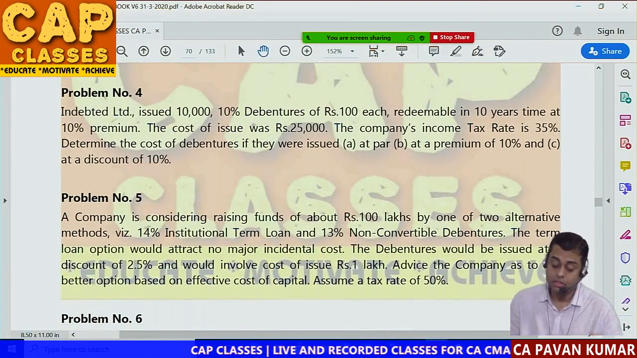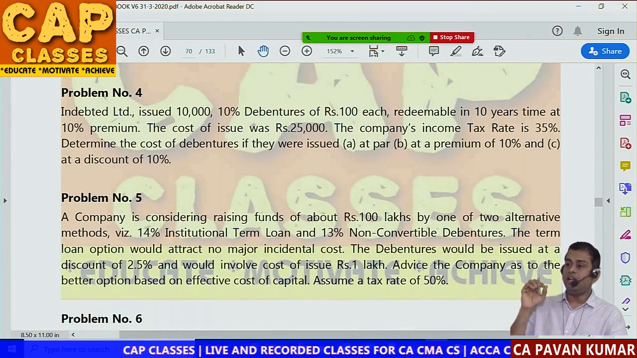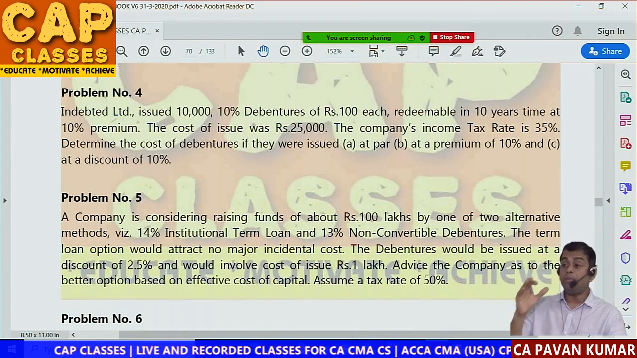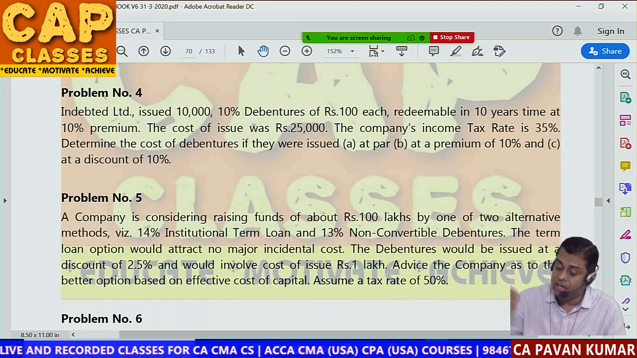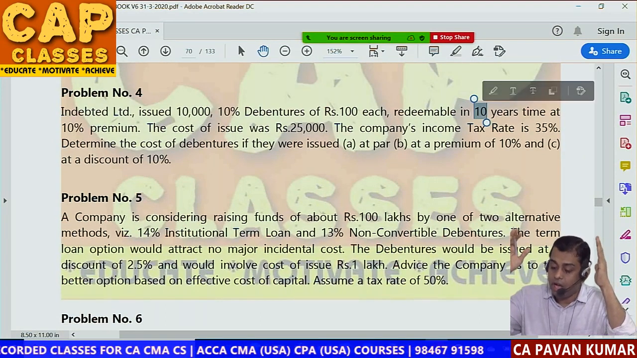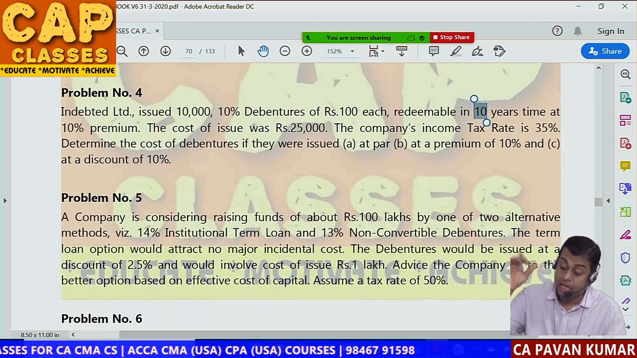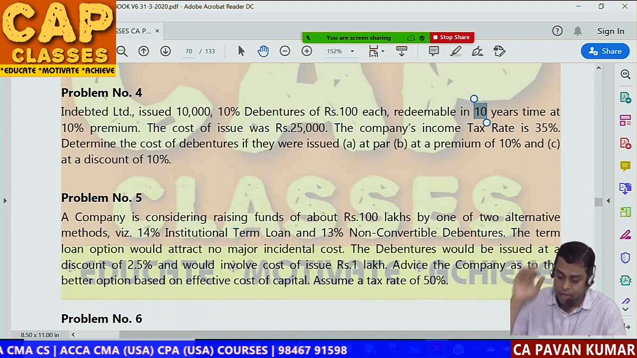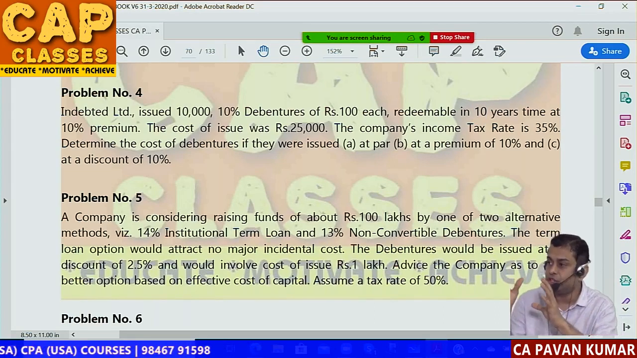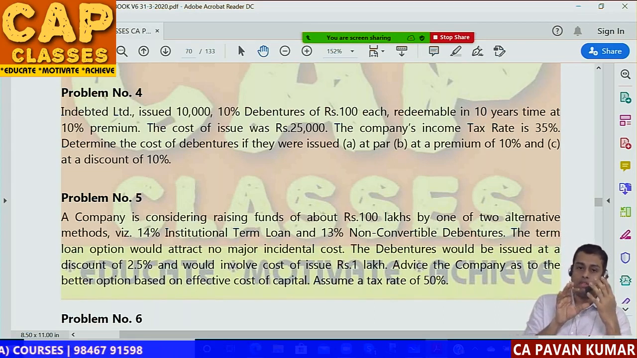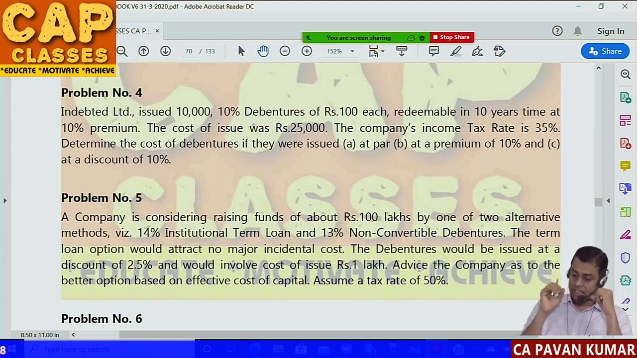Problem number 4. Indebted Limited issued 10,000 10% debentures of 100 each. Redeemable in 10 years, at 10% premium. So redemption at 10% premium. Cost of issue was 25,000. Same working note. Number of debentures 10,000. So per debenture cost, can I say 2 rupee 50 paise? Yes. The company's income tax rate is 35%.